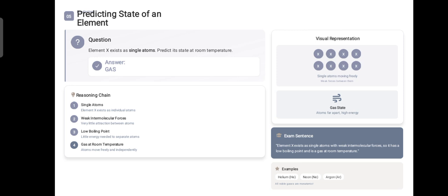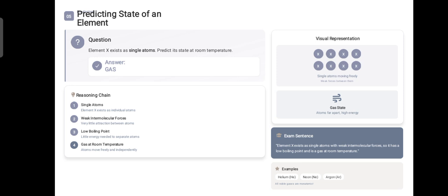There are very weak intermolecular forces, so they can move freely and independently. That is why we can easily judge the state is gas, because single atoms have very weak forces between them, giving them a very low boiling point. Examples include helium, neon, argon, etc. All these elements are part of group 8, the inert gases.